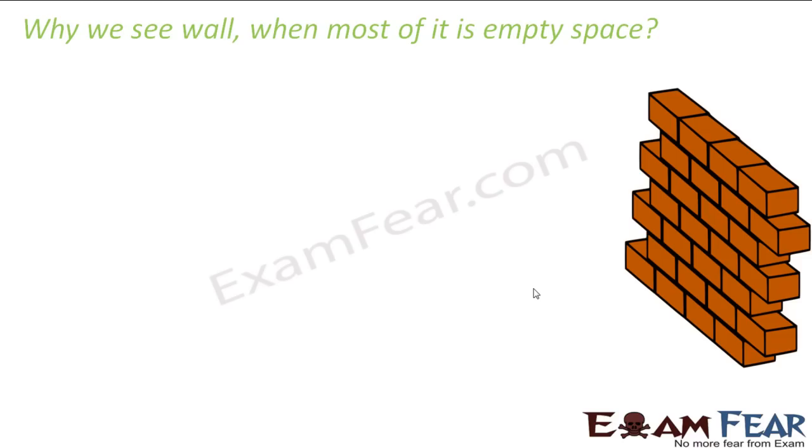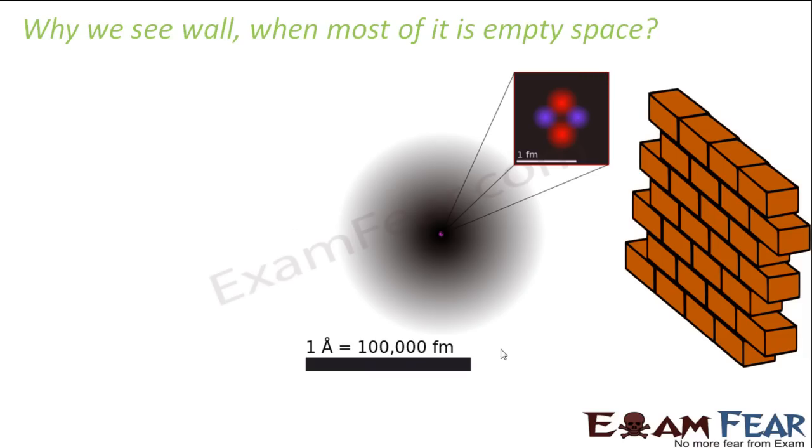That's all about the electromagnetic spectrum. Let's have one question. Why do we see a wall when most of it is empty? I have told you that the basic building block of the wall is the atom. In an atom, you have 99% empty space. So if the basic building block of something is the atom, and it's 99% empty space, then this wall also has 99% empty space. But still, we see walls. Light is not able to cross. Light comes back. Why is it so? There's a wall, 99% of it is empty space, and light goes and comes back. Why?